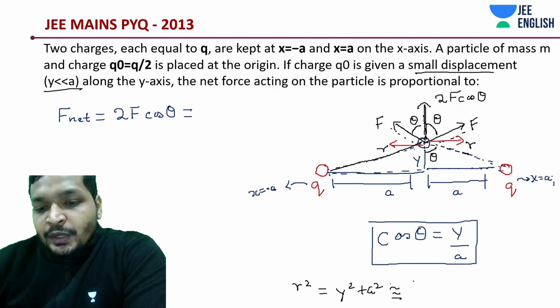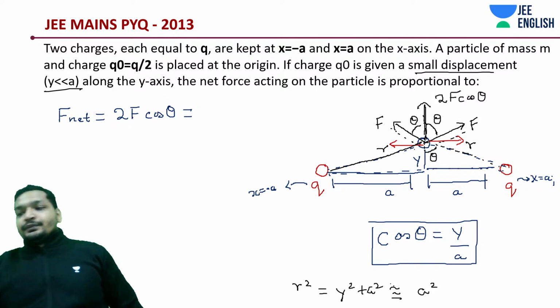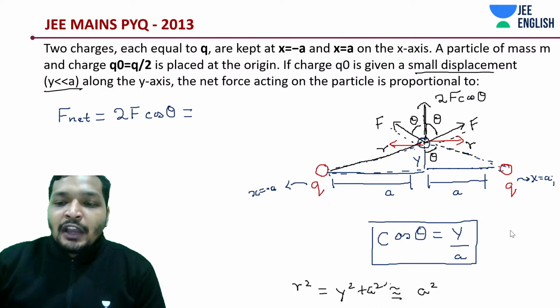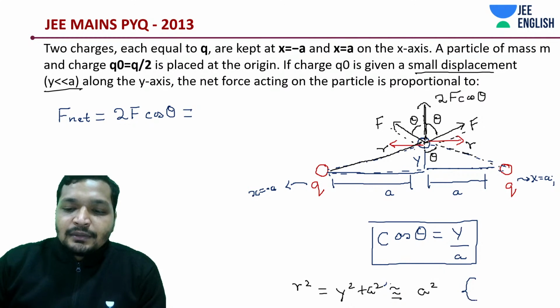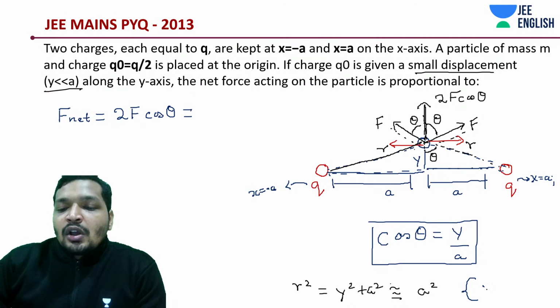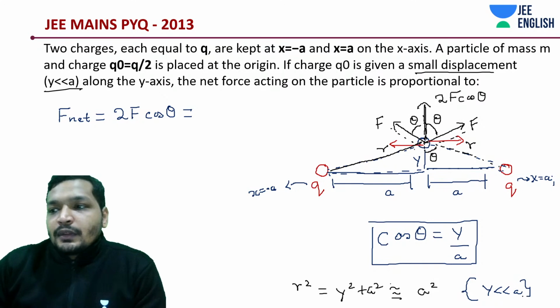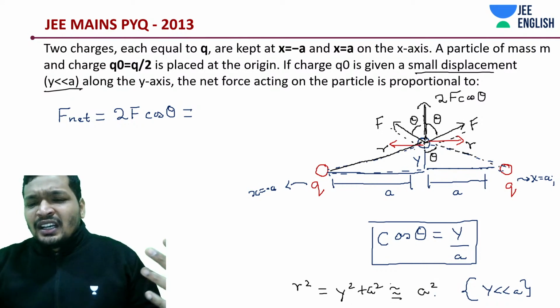That is also given in your question. Hence, in your exams, you're supposed to take a square. If you have been thinking 1 by y, probably you're incorrect to some extent. This is because y is less than a, that means it's approximately a square.